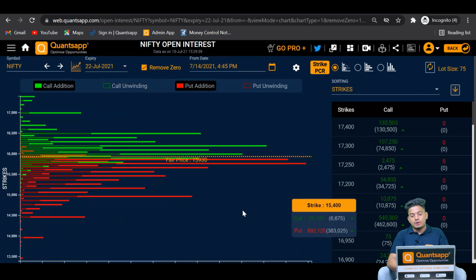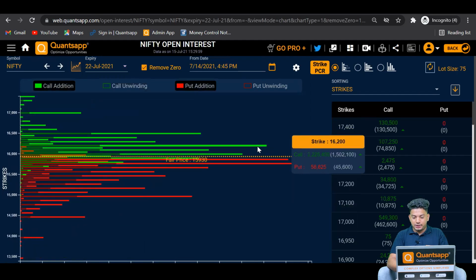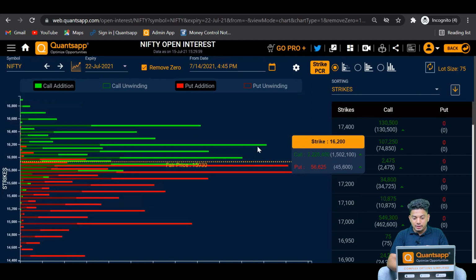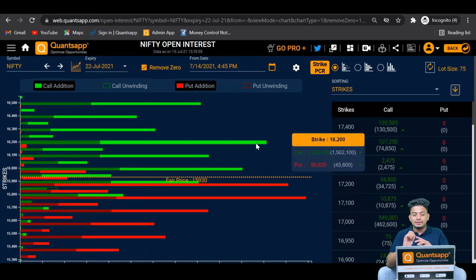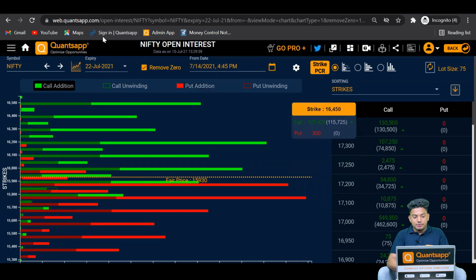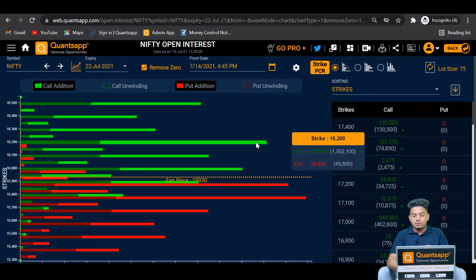Now, if we look at it from a seller's perspective, then the 16,200 call option has witnessed the heaviest call writing, which indicates that the market is expecting that in this expiry, which is 22nd of July 2021, Nifty might not be able to cross the 16,200 level, because that's where the highest call writers have bet.